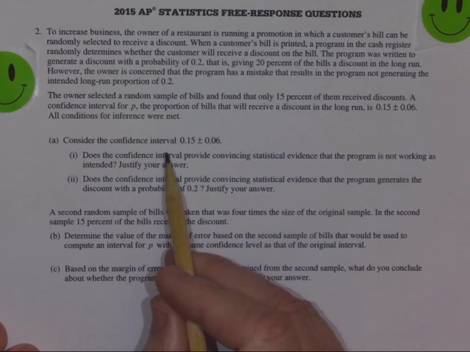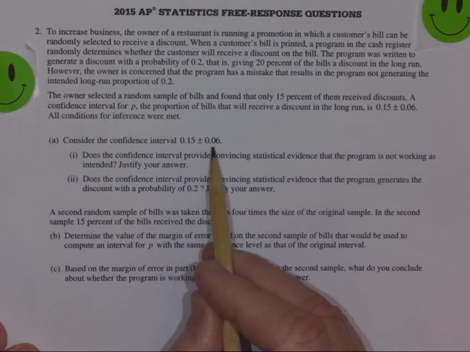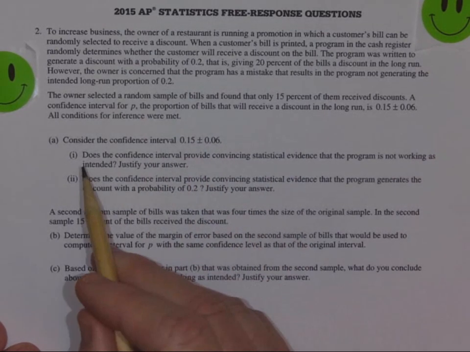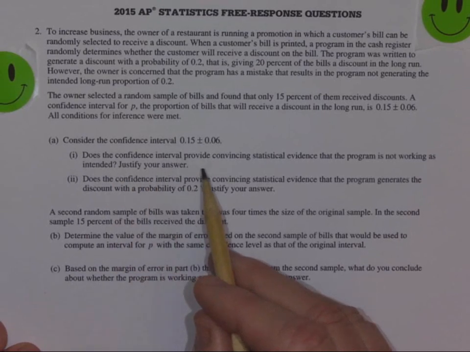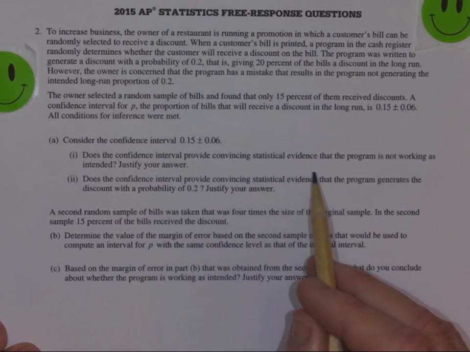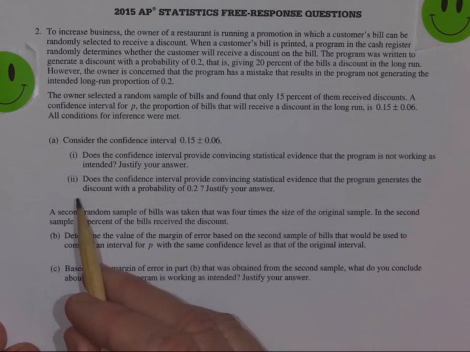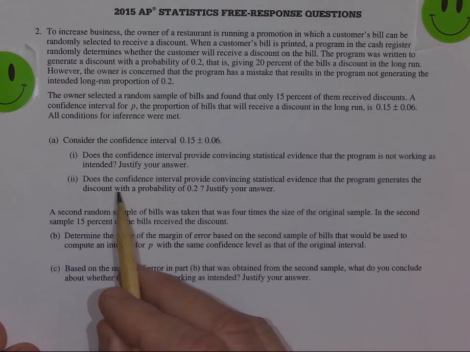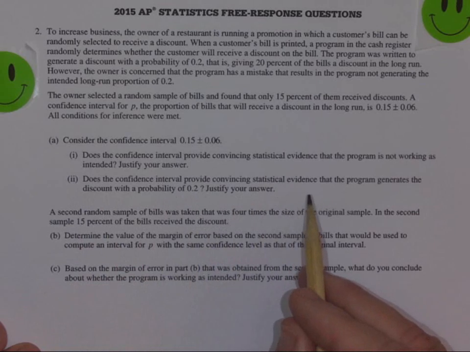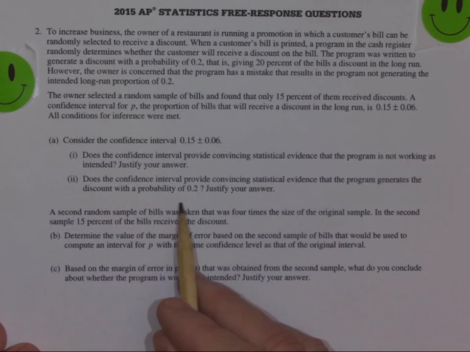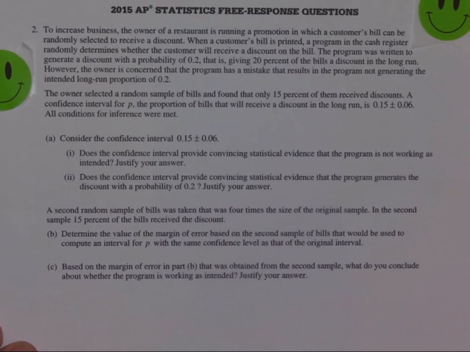Part A, consider the confidence interval 0.15 plus or minus 0.06. Part 1, does the confidence interval provide convincing statistical evidence that the program is not working as intended? Justify your answer. Part 2, does the confidence interval provide convincing statistical evidence that the program generates the discount with a probability of 0.2? Justify your answer.